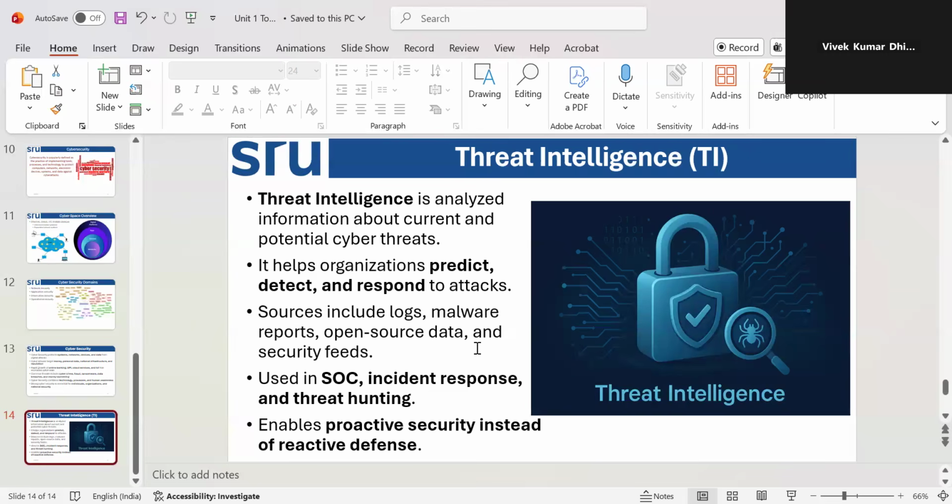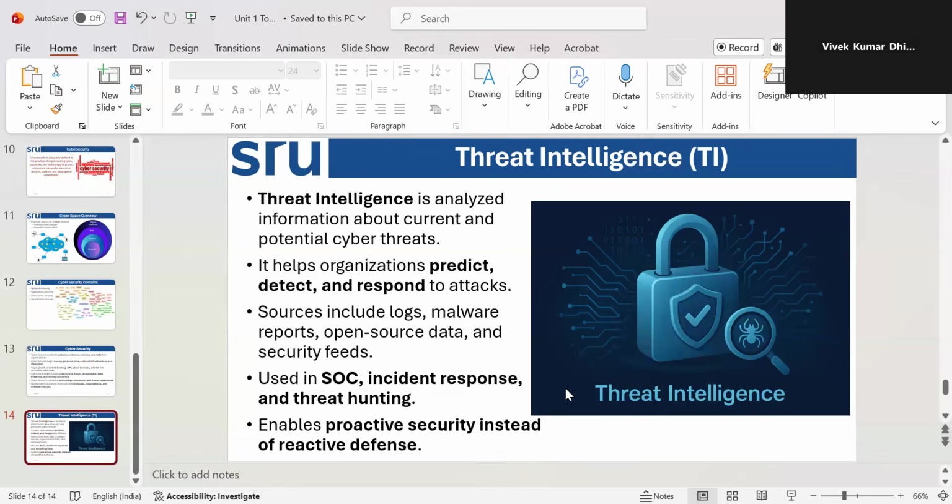Upcoming slide: incident response, and threat hunting enables proactive security instead of reactive defense.